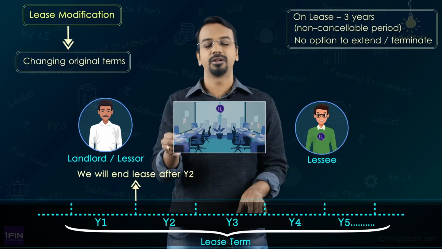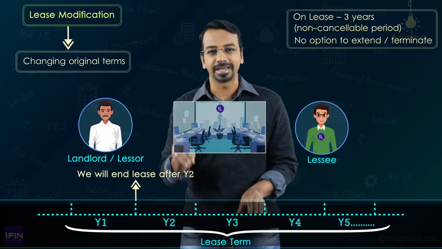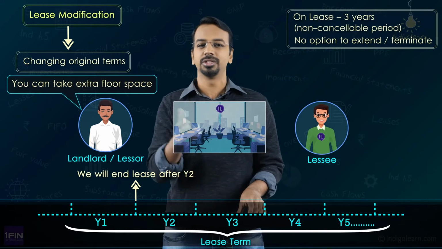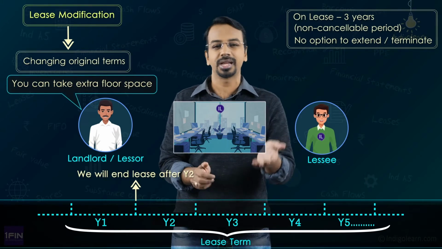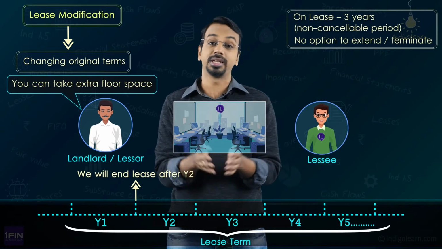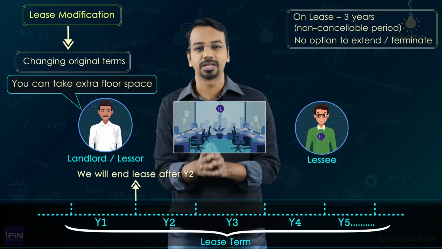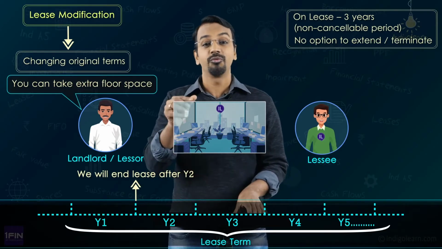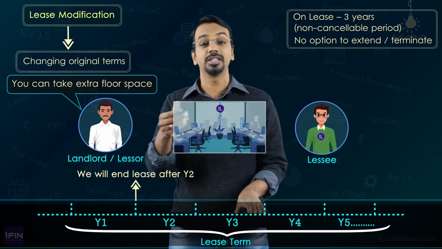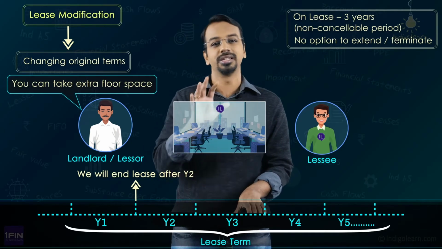Now when we proposed to the landlord that we want to reduce the term from 3 years to 2 years, the landlord told us, don't worry, the second floor will be vacant after a year and at that point of time you can occupy it. You need additional space, right? I'll give you the additional space on the second floor. You already have the third floor with you. We said, yeah, that's a nice idea. We don't need to look for new places. We'll get the right to use the second floor as well. So here what is happening? We are adding a right to use asset. We are increasing the scope of the lease by adding another asset to the contract of lease. Okay, so this is also called lease modification.